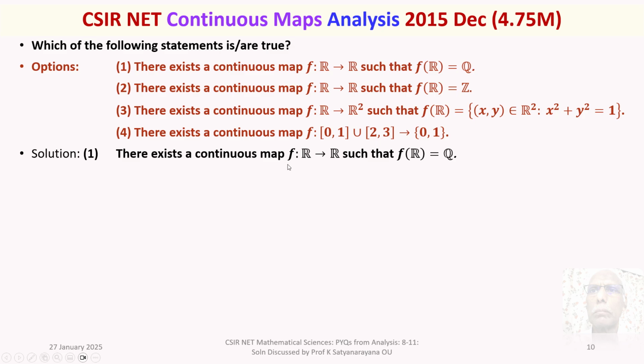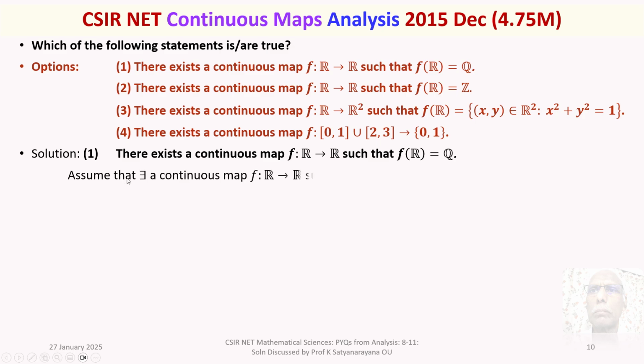If f is continuous from R to R and f(R) is what? R is connected. f(R) is given to be Q. That means Q must be connected. But it is not. Q is disconnected. Therefore, there is no continuous map.